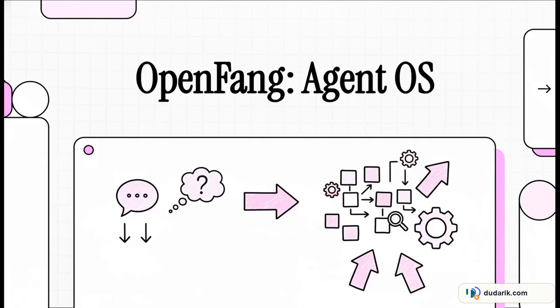When you hear AI agent, you probably picture a chatbot, right? Just sitting there in a window waiting for you to type something. But what if that whole idea is completely backwards? Today, we're diving into OpenFang, a project that flips the script. It's not about building agents that wait for you. It's about agents that work for you, all on their own.